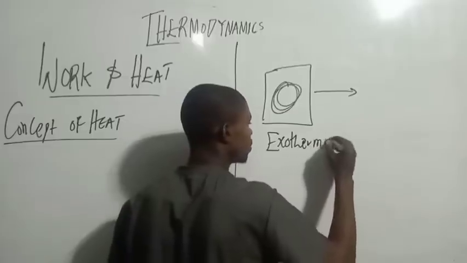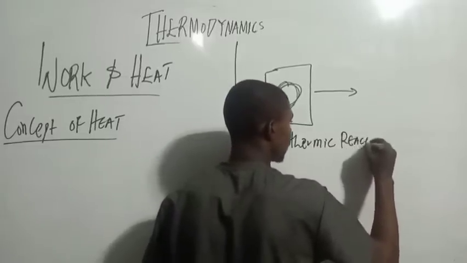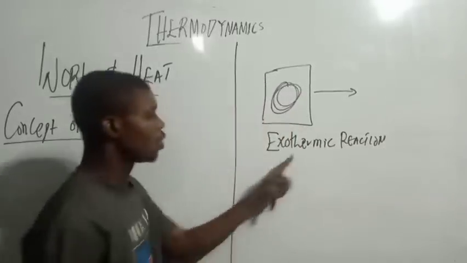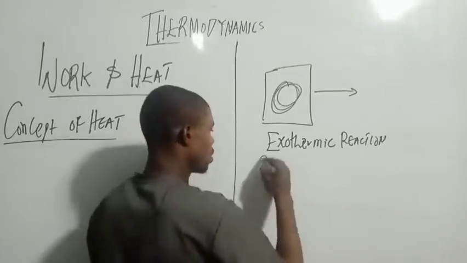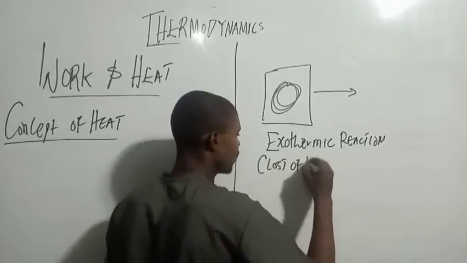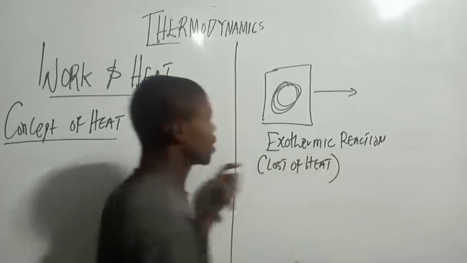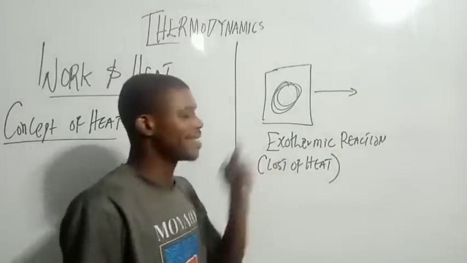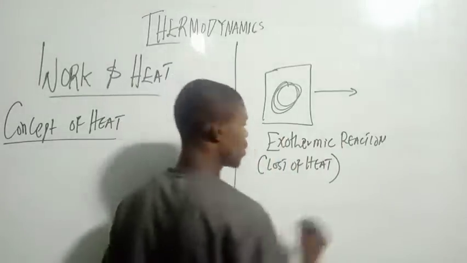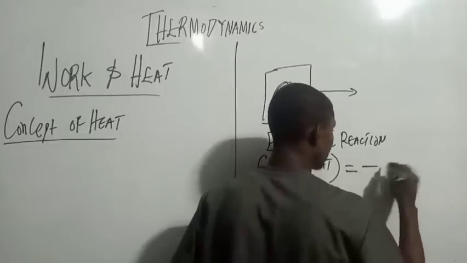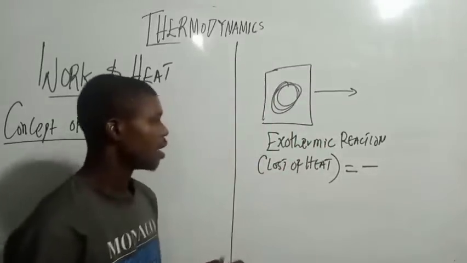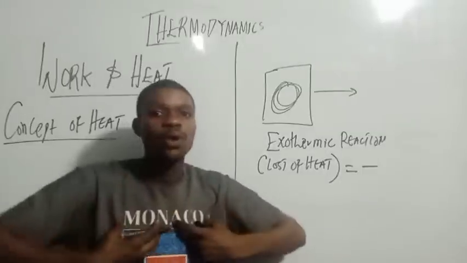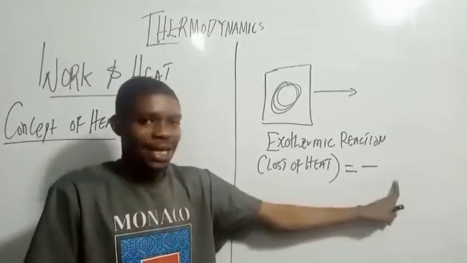exothermic reaction. Exo means what? Loss of it. Now, because there is loss of it here, whenever it is lost by the system, it's called negative. So it's always minus, which is negative. Do you get that? Exothermic reaction, because the system loses it, is always negative.